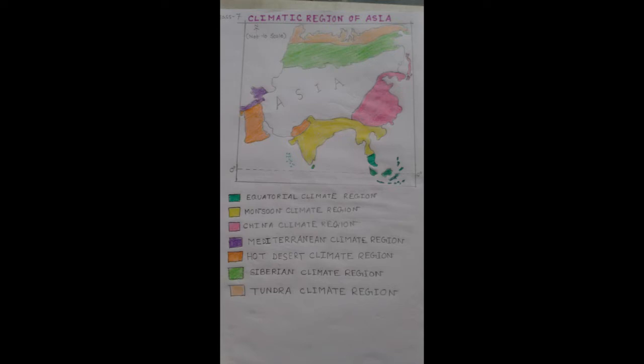And as I have said, the winter remains wet in this region, so rainfall occurs in winter and average annual rainfall is about 30 to 50 centimeter. And this rainfall happens due to westerlies.